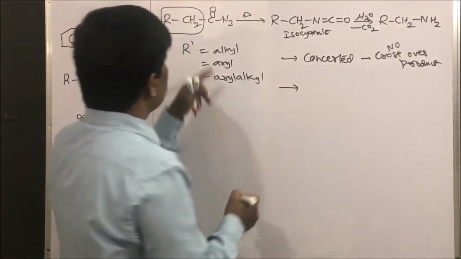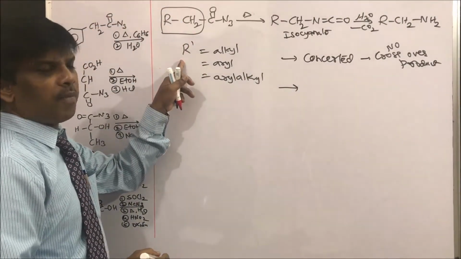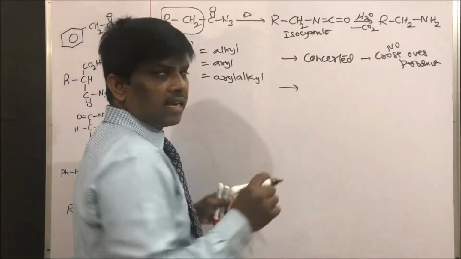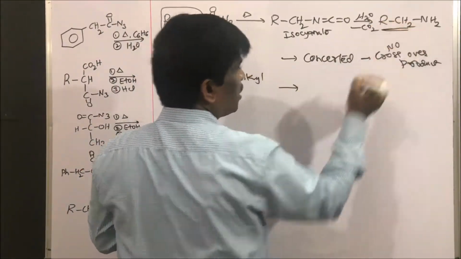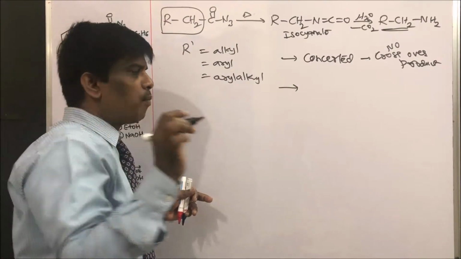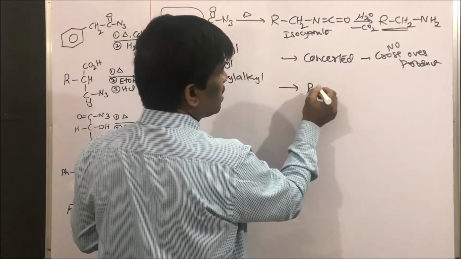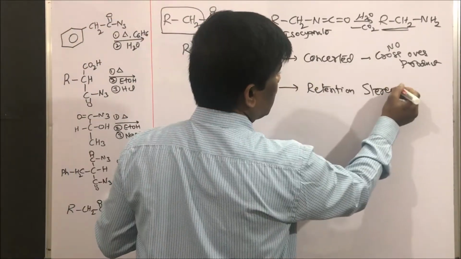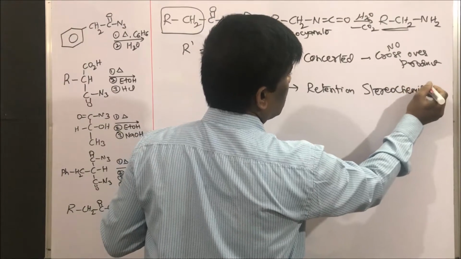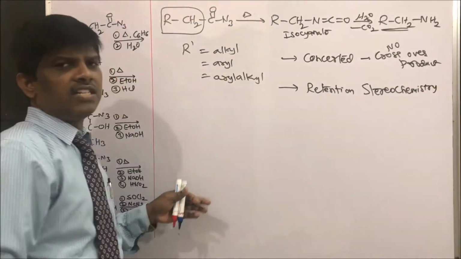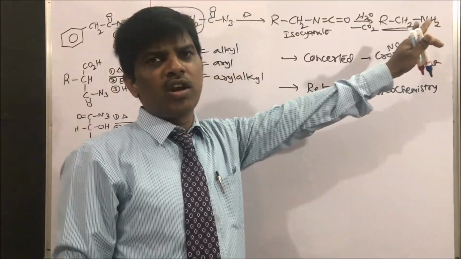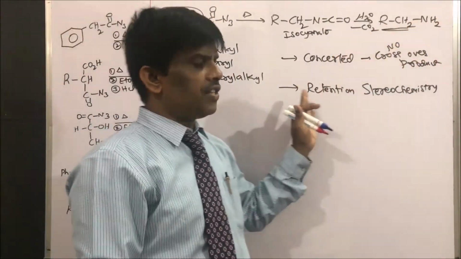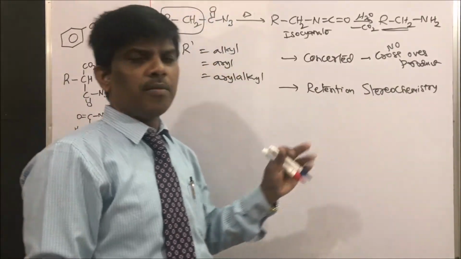One more thing is, if this R prime or R is chiral, then the product is also going to have the same chiral compound. That means retention of stereochemistry. There is no inversion. So the rearranged product also will have the same stereochemistry.